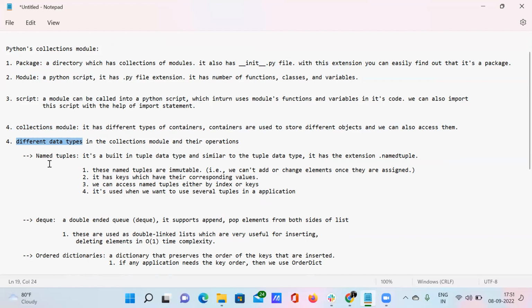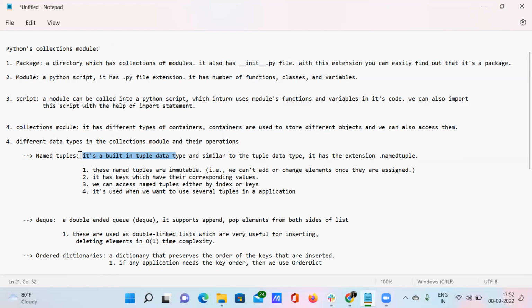So first of all, I'm explaining what is meant by a named tuple. A named tuple is almost similar to the built-in tuple data type. I have already explained the concept of tuples and sets in the Python DSA part 2 video, right? If any of you haven't watched that, I'm giving the link to that video in the I button here at the top, so you may watch it, right?